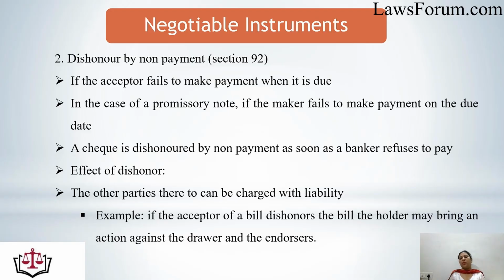Banker may refuse to pay due to lack of funds, due to a notice not to pay, due to some other instructions, or due to their own negligence. So the reason may be any, but any kind of refusal from the banker's side would make a check dishonored. And what would be the effect of dishonor? The other parties too can be charged with the liability. For example, if the acceptor of a bill dishonors the bill, the holder may bring an action against the drawer and the endorsers.